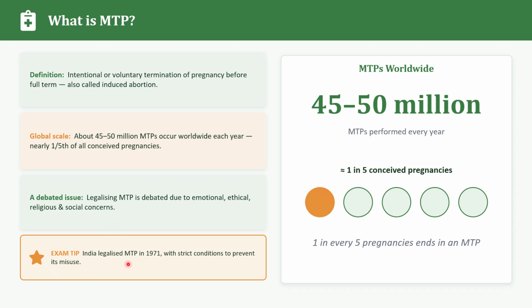India legalized MTP in 1971 under the Medical Termination of Pregnancy Act to reduce unsafe abortions and protect women's health. But it can only be performed under legal conditions. For example, a woman whose pregnancy seriously threatens her health may legally undergo MTP after consulting a registered medical practitioner.